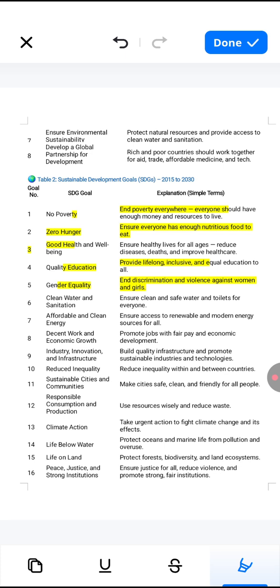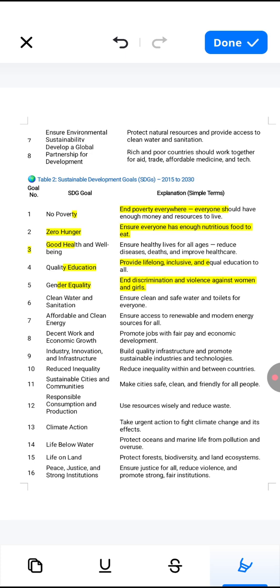Next goal we have reduced inequality. So I already discussed this one. Next we have 11, sustainable cities and communities. That means make cities safe, clean and friendly for all people. Next we have responsible consumption and production. That means use resources wisely and reduce waste.